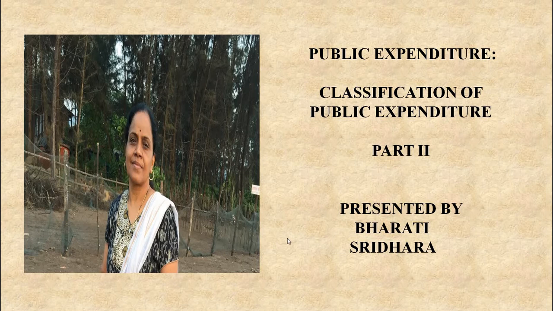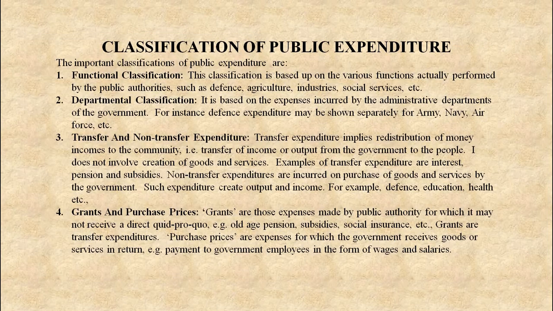In this part, I'm going to discuss classification of public expenditure, and the question can be: explain the classification of public expenditure. So we will discuss the various classifications of public expenditure. There are 7 to 8 points that we are going to discuss. The classification of public expenditure refers to a systematic arrangement of different items of public expenditure on some basis.